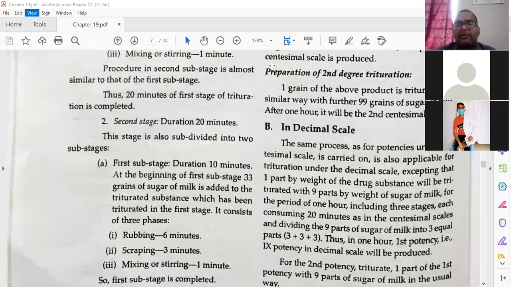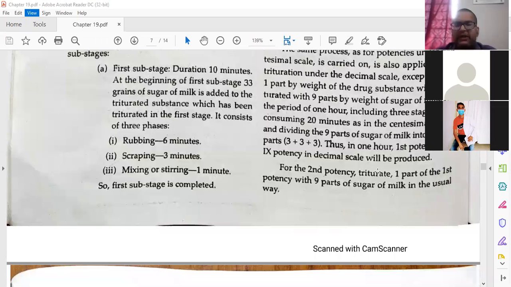Similar 1 hour, what we have discussed, 1 hour including 3 stages, each constituting 20 minutes, and as in the centesimal scale, the 9 parts of the sugar of milk are divided into 3 equal parts, 3 plus 3 plus 3. First 20 minutes 3 parts, second 20 minutes 3 parts, then third 20 minutes, the last 3. Thus in 1 hour the first potency, 1x potency in decimal scale, is prepared. For the second potency trituration, 1 part of the first potency with 9 parts of sugar of milk is used in the usual way.